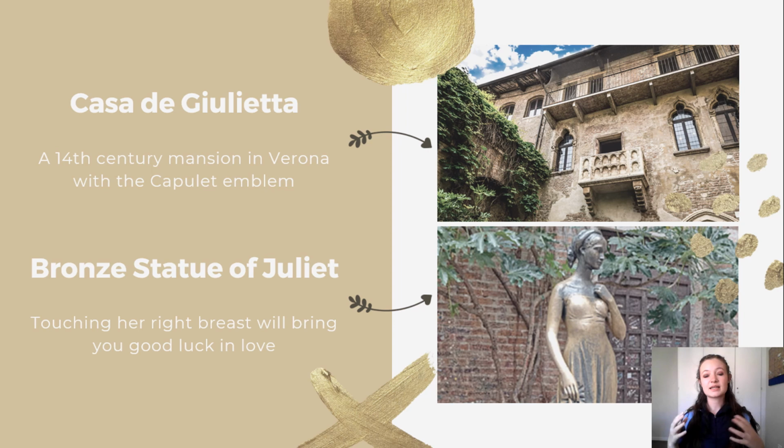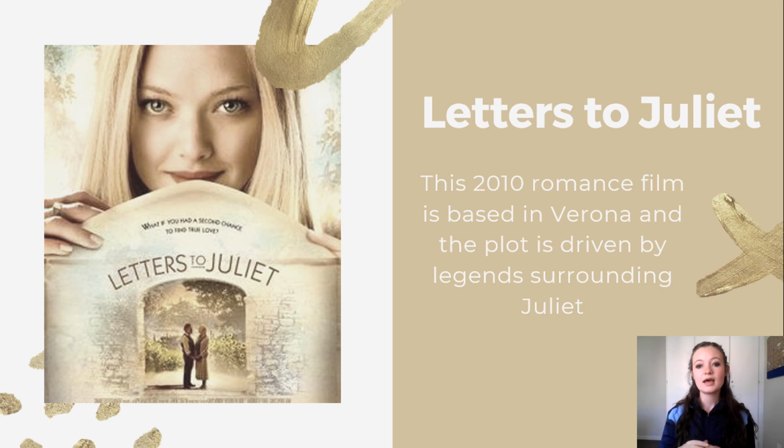In Verona, there's the Casa di Giulietta, which is a 14th century mansion with the Capulet emblem on the mansion. As well in Verona, there's the bronze statue of Juliet, and people say that if you touch her right breast, you will have good luck in love. In 2010, a romance film called Letters to Juliet with Amanda Seyfried came out. It is based in Verona, and the plot is driven by the various legends surrounding Juliet and, of course, her lover, Romeo.